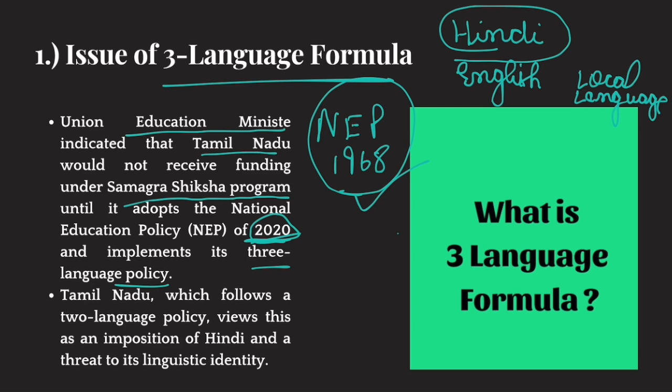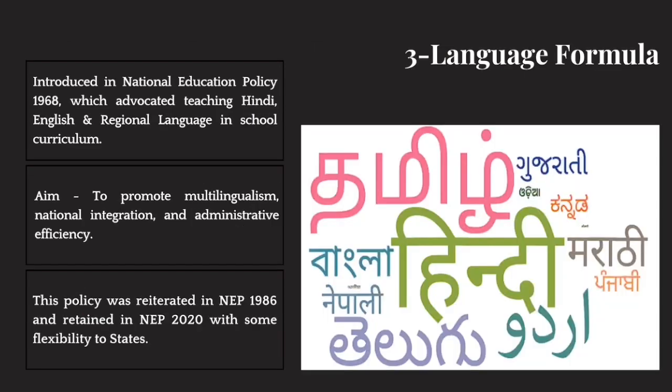Now the question is, what is this three language formula? Okay. Now the basic part you understand. It was introduced in the National Education Policy 1968, and it was that school education should involve teaching Hindi, English, and regional language of that region.